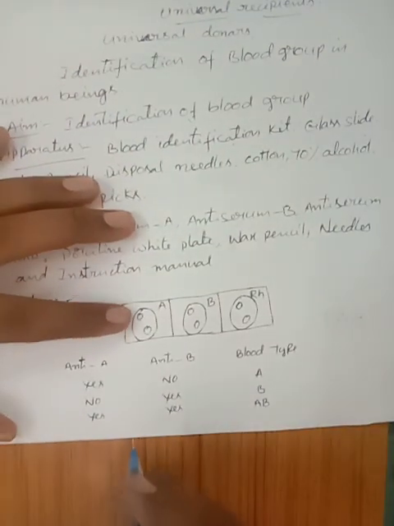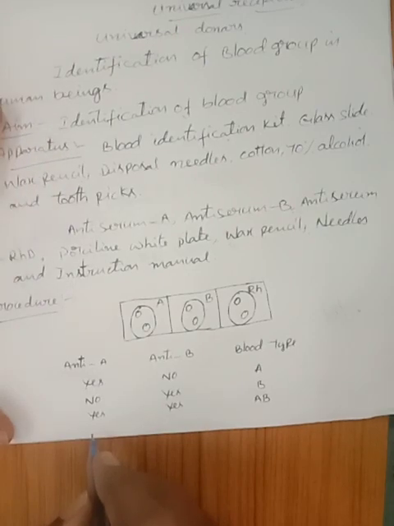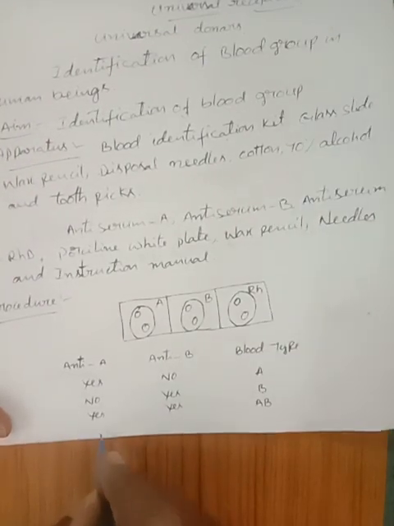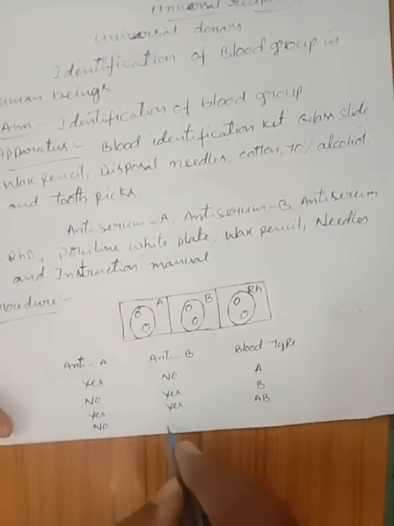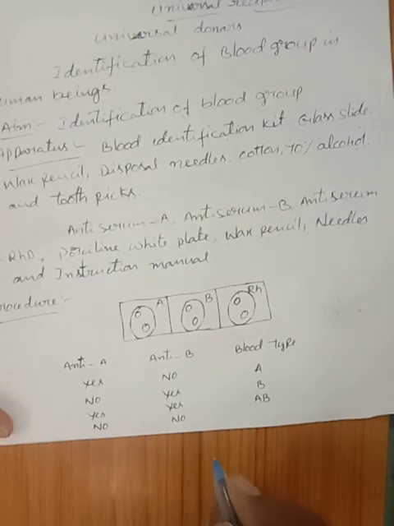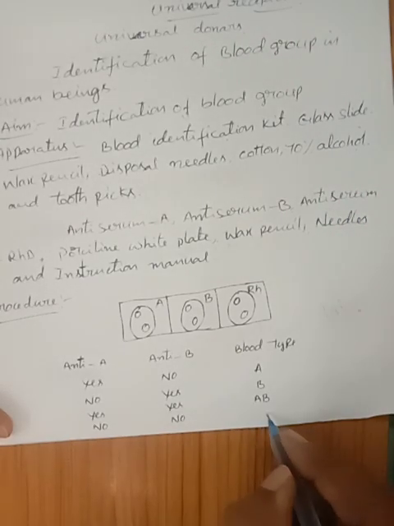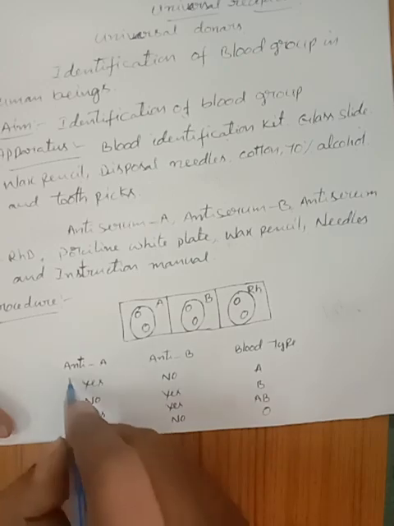Agglutination does not take place in either anti-serum A or anti-serum B. So the blood group is O.